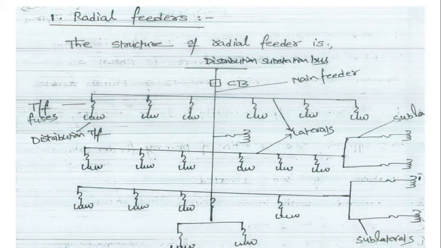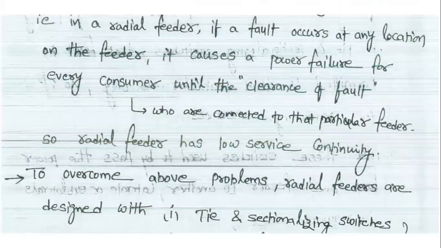The advantage of the radial feeder is that the construction is simple and the cost is also less when compared to other types of feeders. That is the advantage.